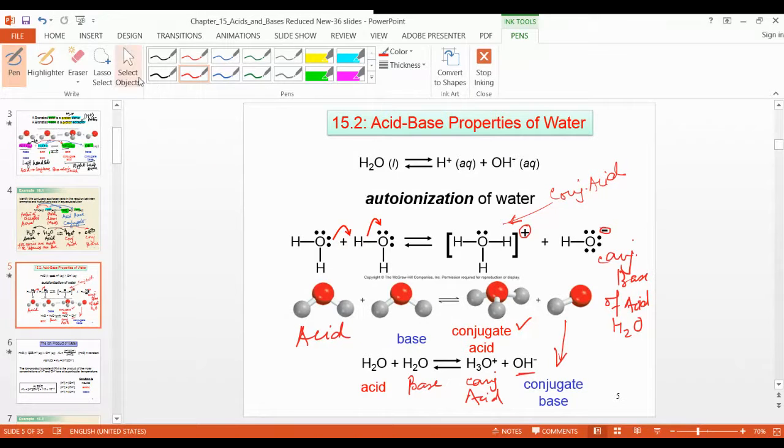So how do we write the conjugate acid base pair? I will take this acid H2O, and this is an acid, so its conjugate base is OH minus, so we can write slash OH minus. And second, suppose I take base, water is base, and conjugate acid is H3O plus. So this we call conjugate acid base pair. You can write like this. This is the way how to write.